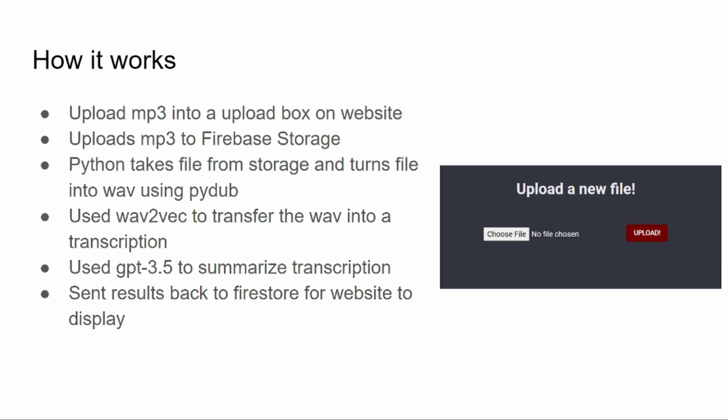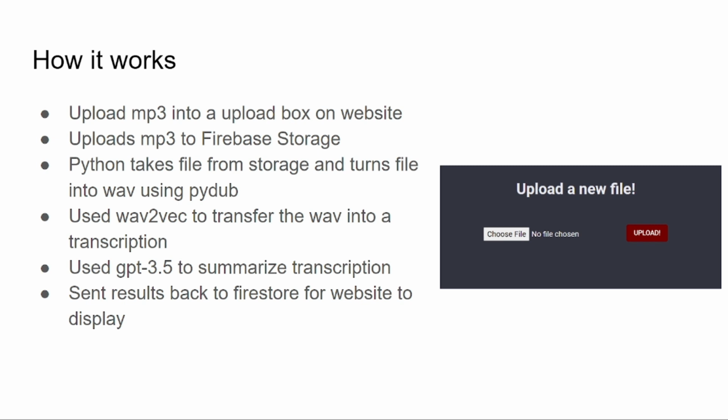On our front end, which I'll demo shortly, we upload an MP3, and it gets stored on Firebase storage. The reason for doing that is so that on any machine, for example our other laptop here, we can run the Python scripts that process the MP3, then transcribe and summarize it. They get the file from Firebase storage, and that's how they see that there are files to process.